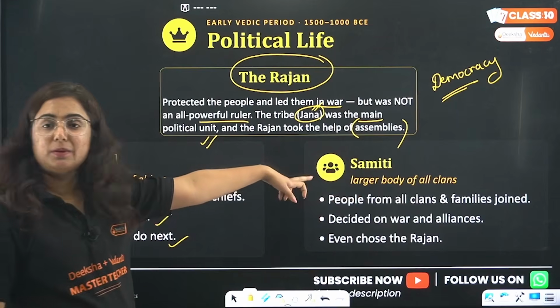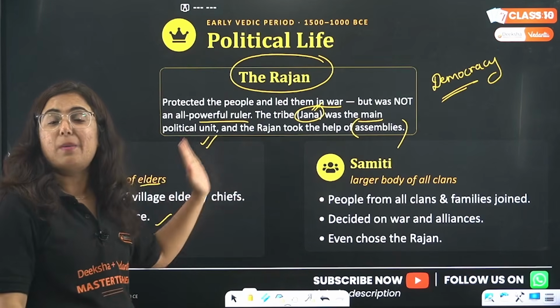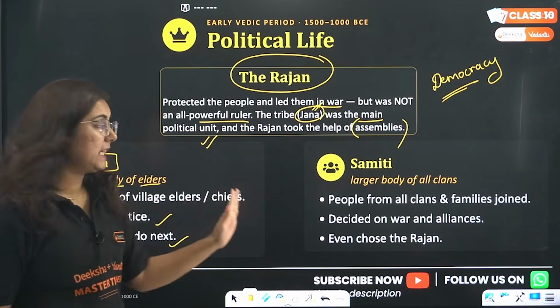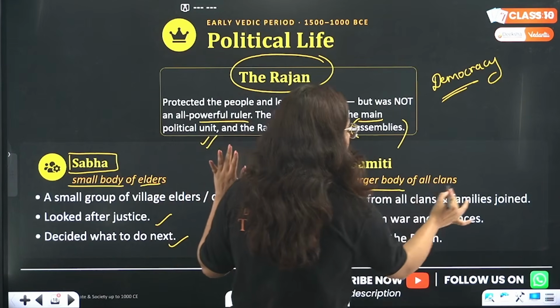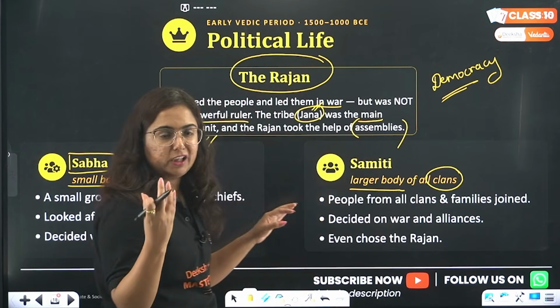Similarly, we have another group that was Samiti. Now this is Sabha and Samiti in the early Vedic age. This was a large body of all the clans, that means all the society of people.